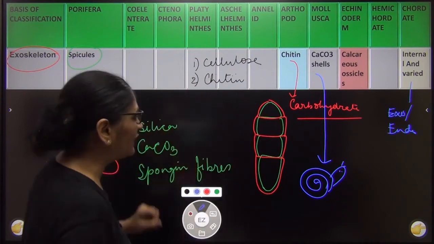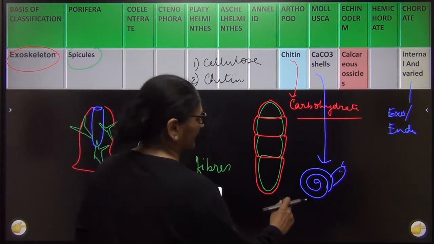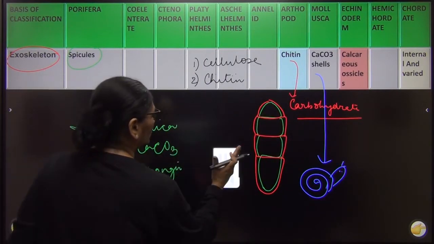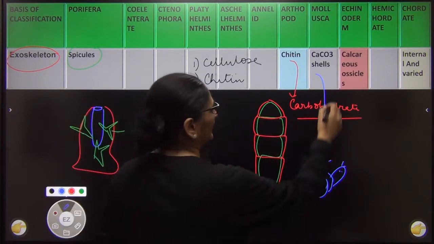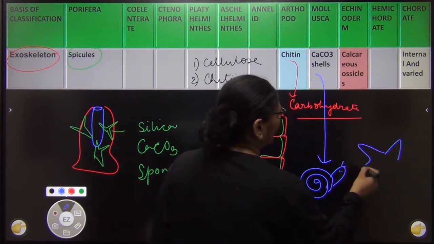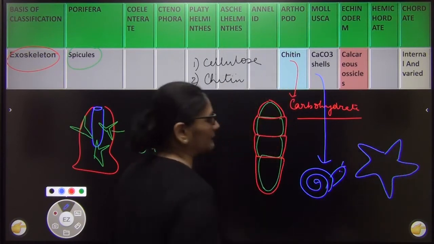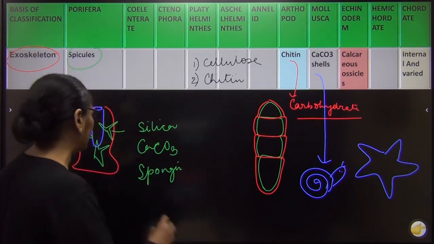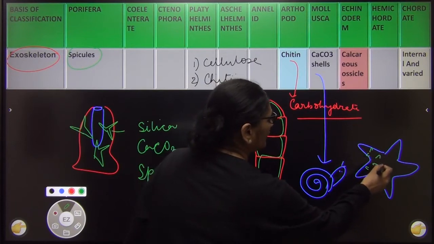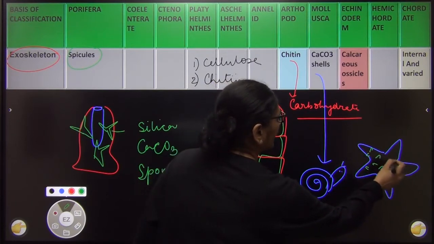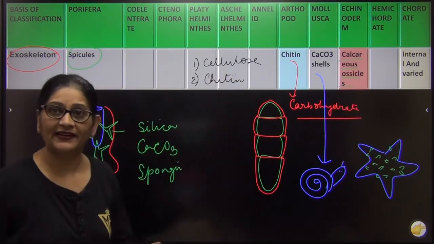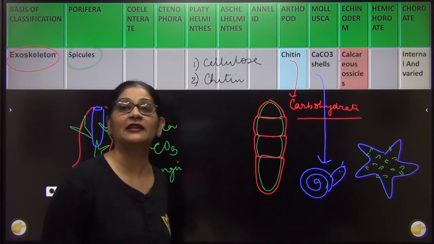Echinoderms. Now echinoderm is really very interesting. मैं echinoderm को यहाँ बनाती हूँ. The most common echinoderm that you identify with is the starfish, right? Starfish के ऊपर अगर देखोगे बेटा, तो you will find calcareous ossicles. This is called ossicles. That is the exoskeleton.